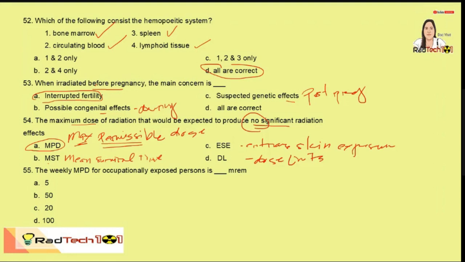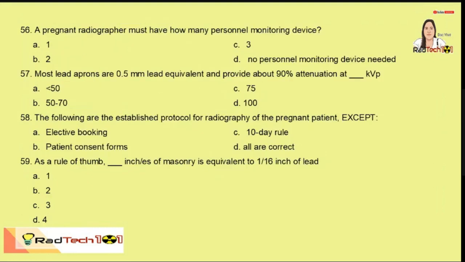Next, the weekly MPD for occupationally exposed person is 100 millirem. So, weekly MPD. So, before, ang gamit na term is MPD. Ngayon, pinalitan na siya ng dose limits.